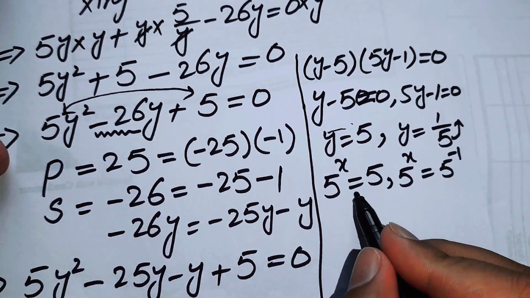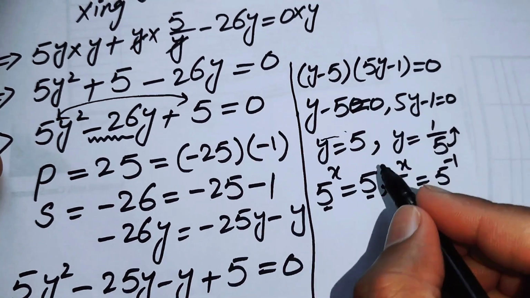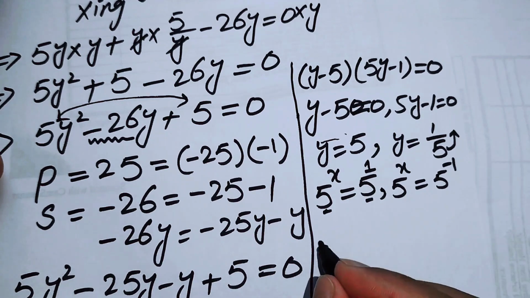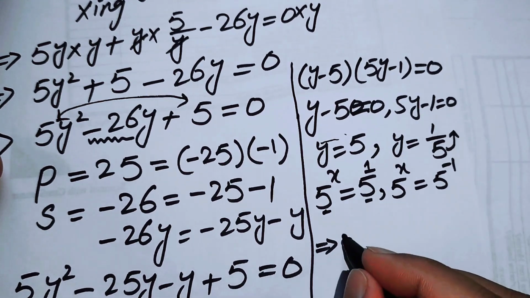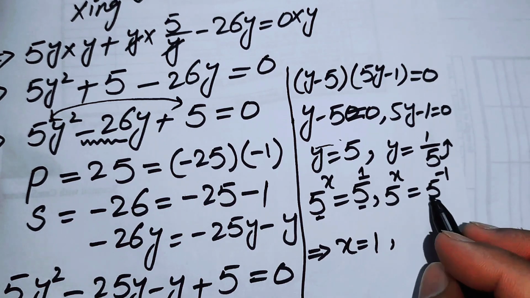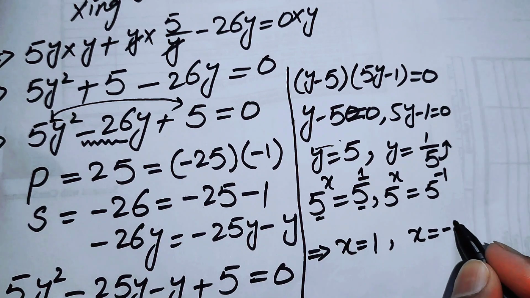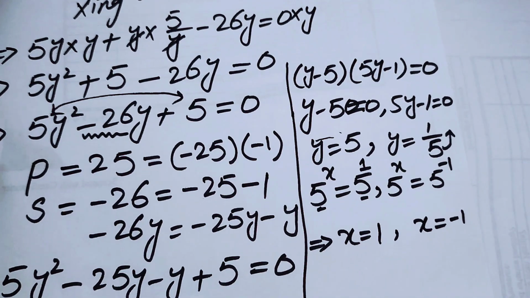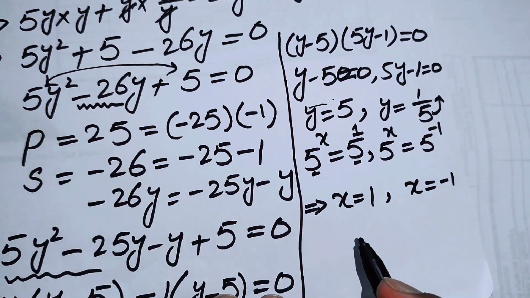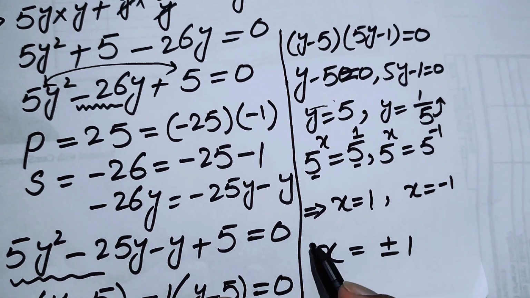Here you can see that when you compare both of the sides, the bases on both of the sides are the same, so the powers are equal. So here we get x is equal to 1, and in this case we again compare both of the sides, the bases are the same, so the exponents are equal, and here we get the value of x is minus 1. So finally we get the values of x as plus minus 1.